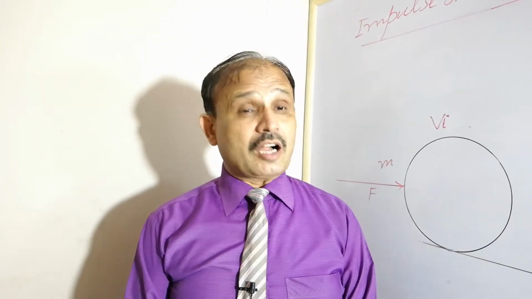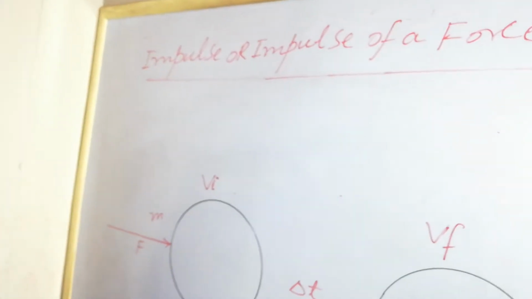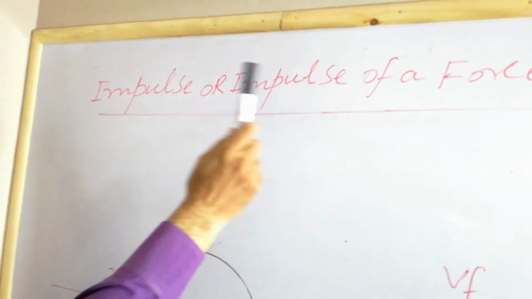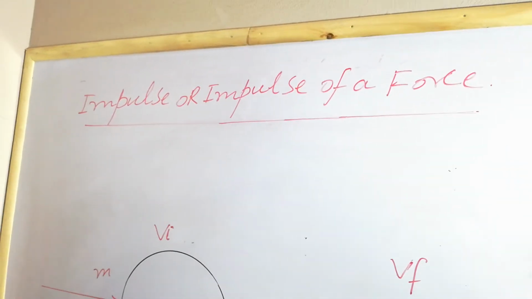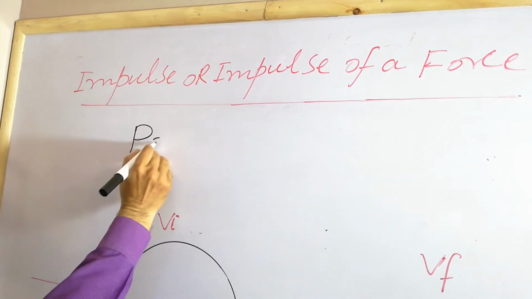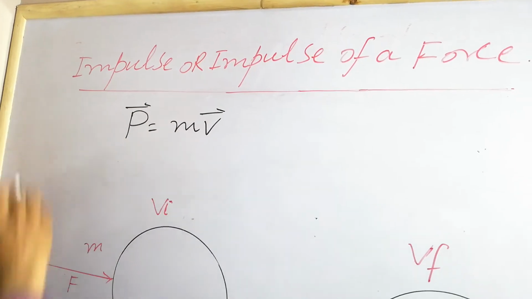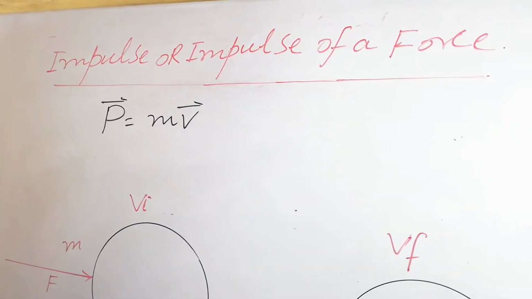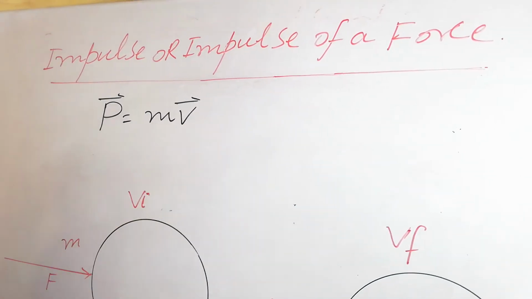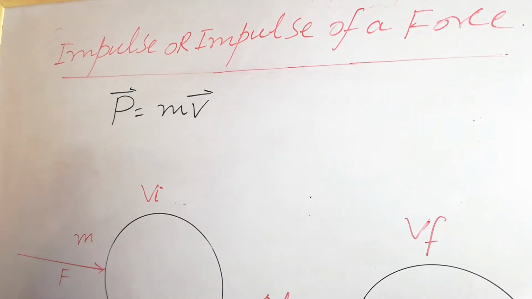Now come to the article, students. The name of the article is impulse or impulse of a force. I've just told you that momentum is the product of mass and velocity. So it's a vector quantity and it has the same direction as that of velocity. Now consider an example.